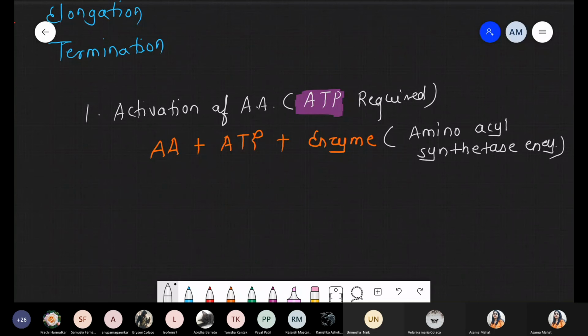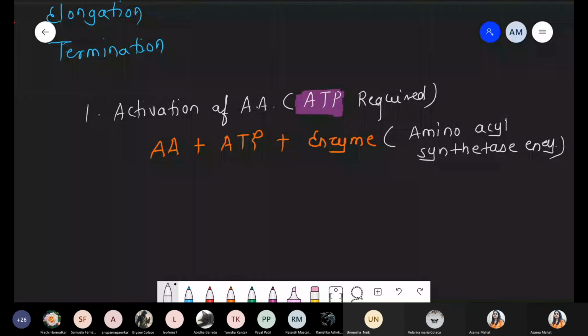Synthetase, not synthase, synthetase. There is a requirement of one specific type of enzyme, amino acyl synthetase. Each and every amino acid has a different enzyme. For example, we are talking about the standard 20 amino acids, so for each amino acid a different synthetase enzyme is present. For example, glycine acyl synthetase, alanine acyl synthetase, tryptophan acyl synthetase. So for 20 standard amino acids, 20 different enzymes are required. So ये था first step.